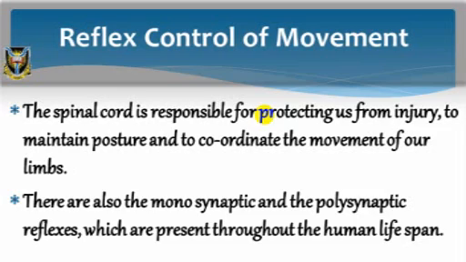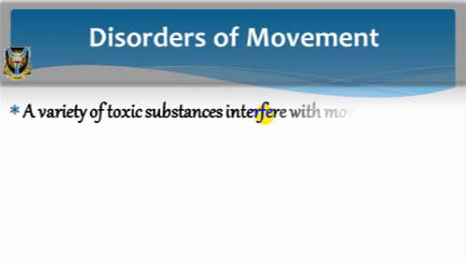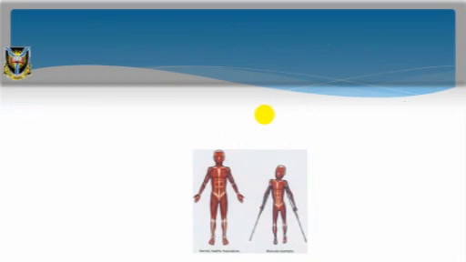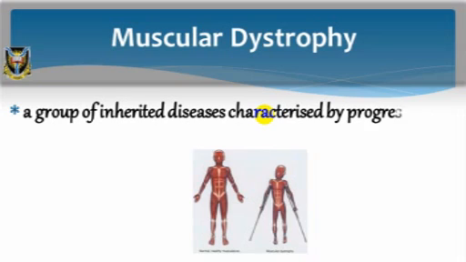Disorders of movements. A variety of toxic substances interfere with movement by acting on synapses within the motor system. Muscular dystrophy. This is not a single disease, but rather a group of inherited diseases characterized by progressive muscle degeneration. Polio.